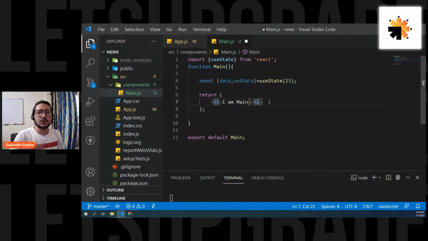To confirm it, let's do one thing. Let's display it here. So I'm displaying data here. Let's see if it is working till now.